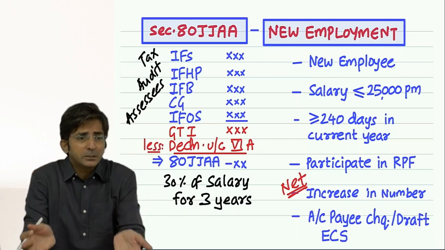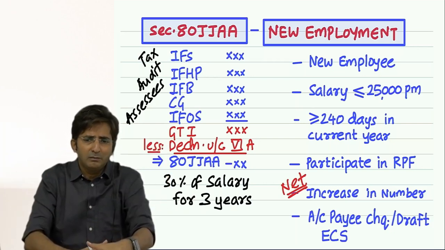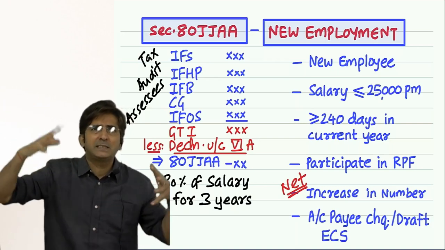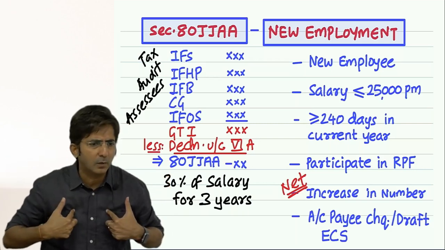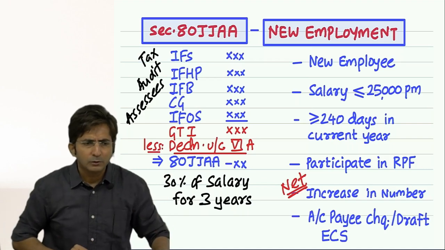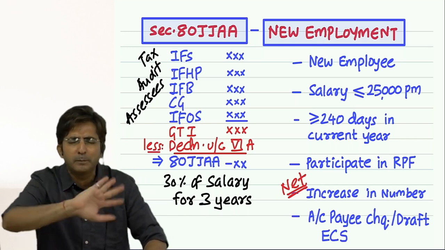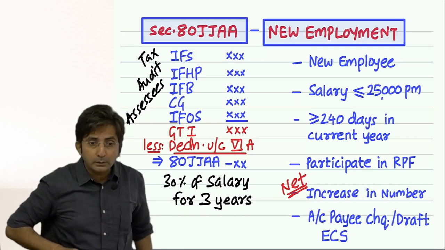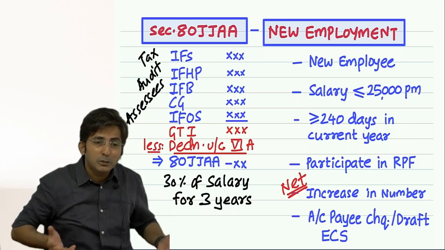Because if a businessman has a turnover below 1 crore, what staff will he keep? The government does not have that much expectation from a small businessman. Like in my business, my turnover is not crossing 1 crore. So whether I keep a new employee or not, the government will not give me importance. And if I say, no, I have kept 5 employees, the government says you are keeping them for your self-interest, because you are growing right now.